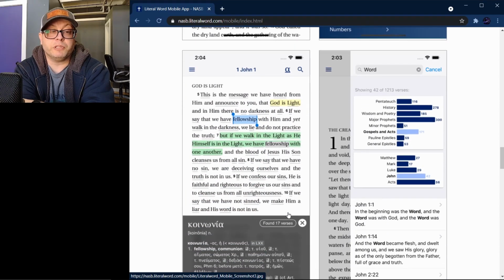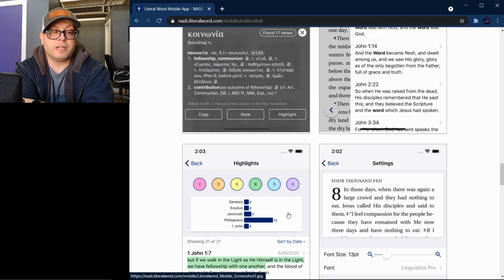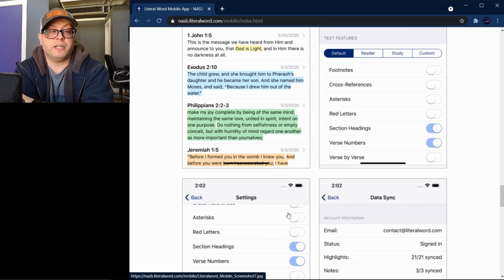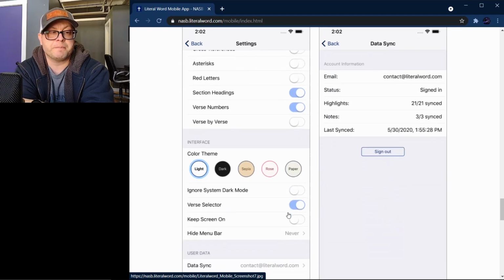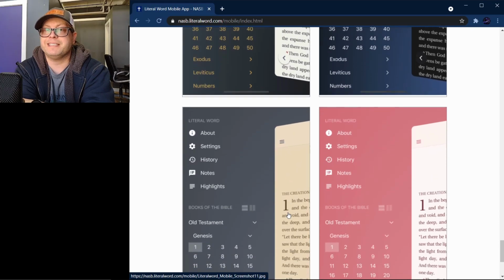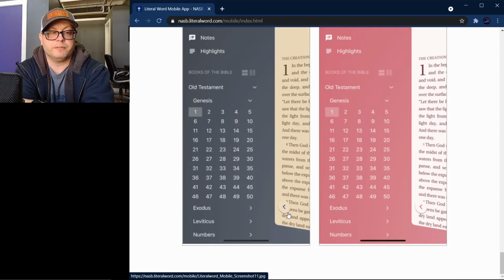As you can see, really well designed, a lot of great features here. You can even change the way that it looks to suit your tastes, your preferences. Very easy to navigate and get around.